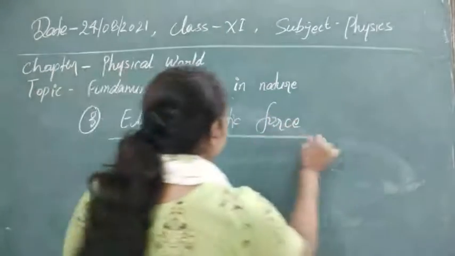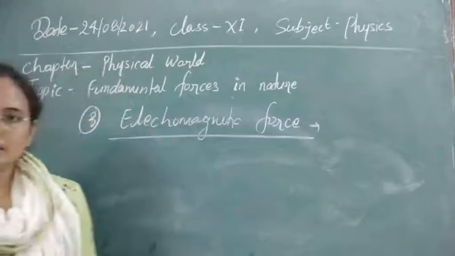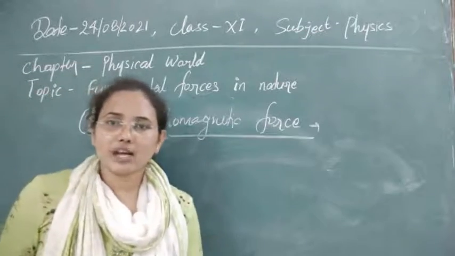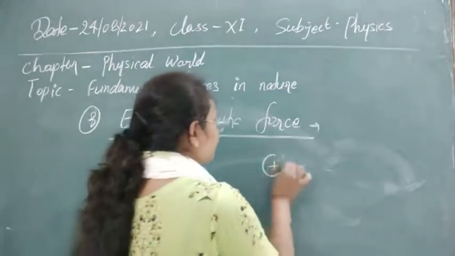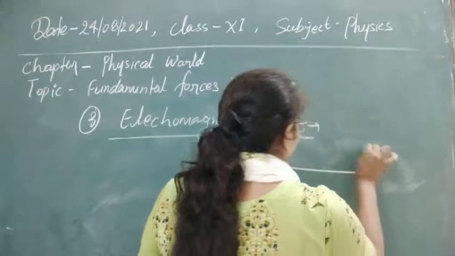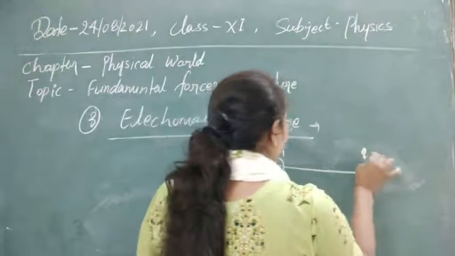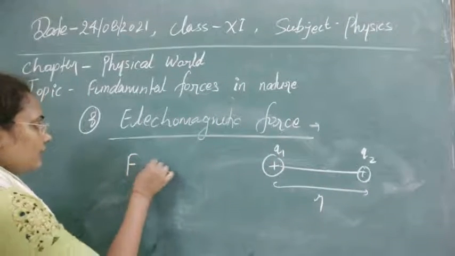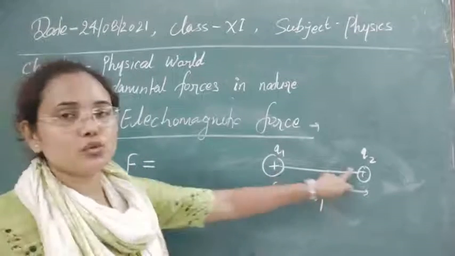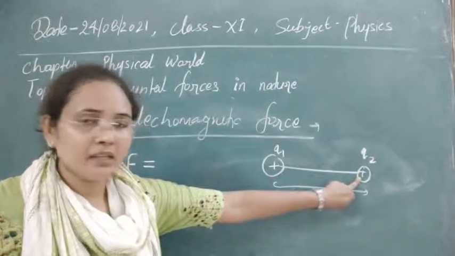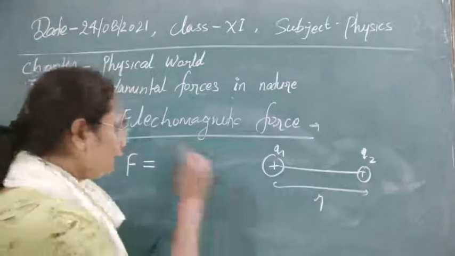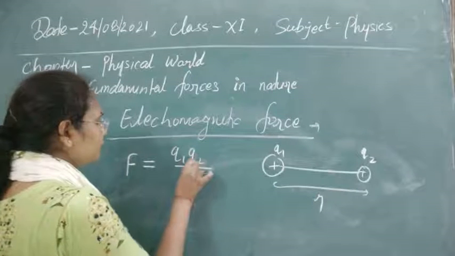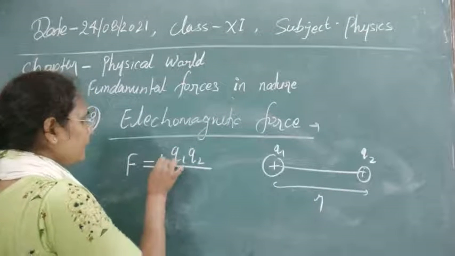So electromagnetic force is what? This force appears whenever we have charged particles. Suppose you have positive and negative charges in space, and two of the charges are separated. Suppose Q1 and Q2 are the charges on them, separated by some distance. According to Coulomb's law, the force between these two, when they are the same type of charge, is that they repel each other by a force equal to K Q1 Q2